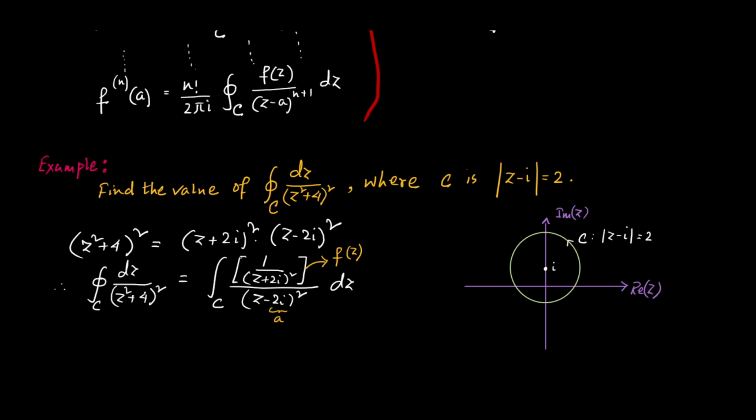Now we need to understand where this point a, that is 2i, lies.